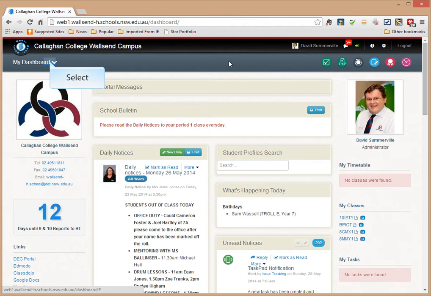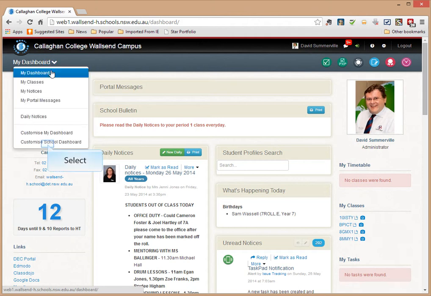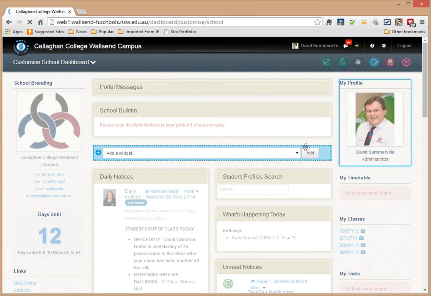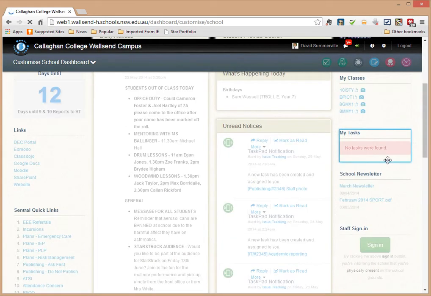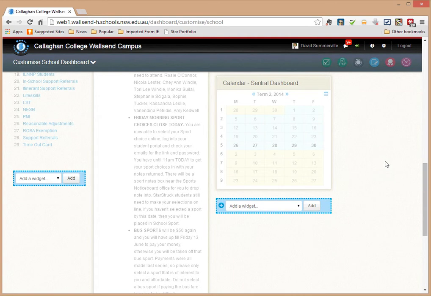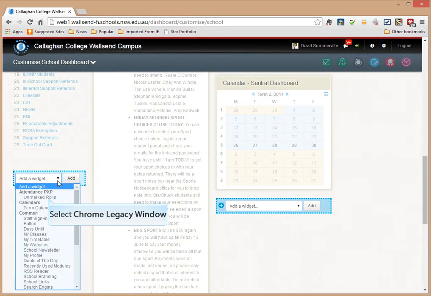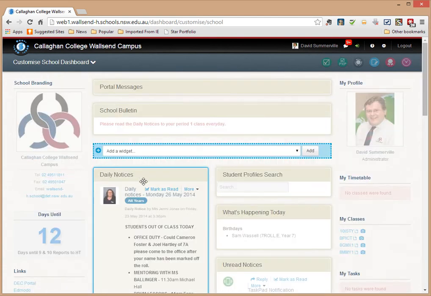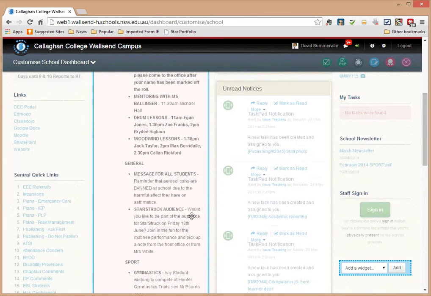Oh, before I go, I can actually edit my dashboard. So if I want to, I can customize the school dashboard. Click, down I go, and I can add a widget here on the side. I can say, okay, unmarked roles, for example. Go add. And then it will give me a list of roles that I haven't marked.